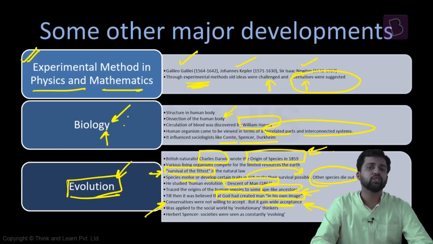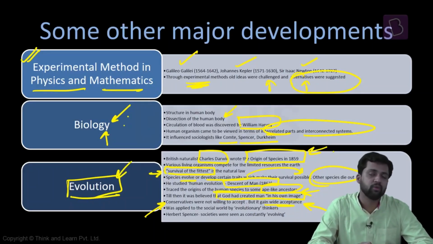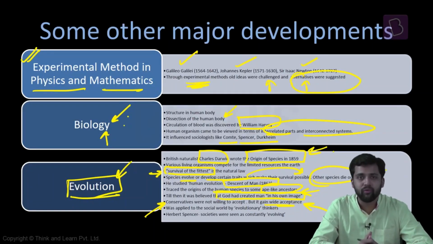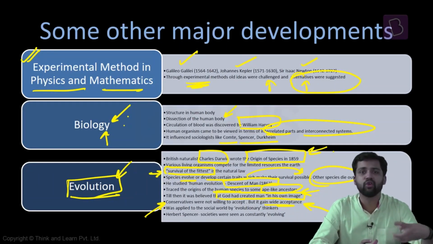And this discovery in biology is also having a huge influence on the development of sociology. Now many thinkers subscribe to this idea. They feel that society also evolves like that. Between societies also, this kind of phenomenon, competition, all these things can happen. And over a period of time, societies evolve from one stage to another.